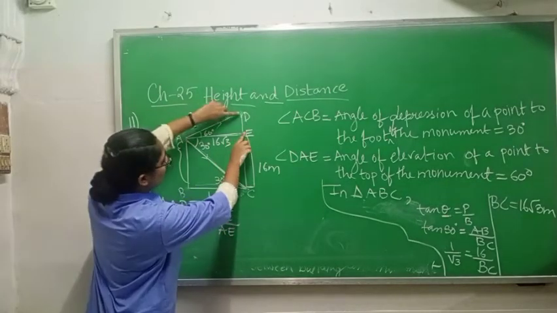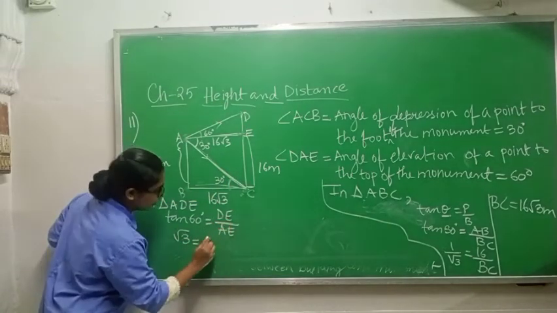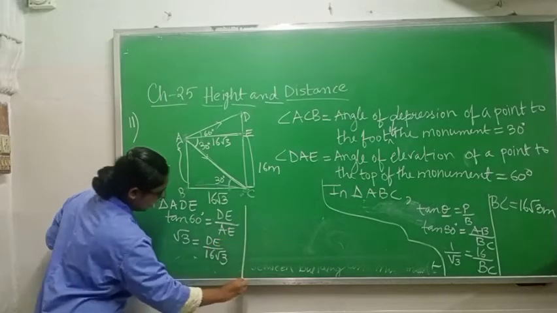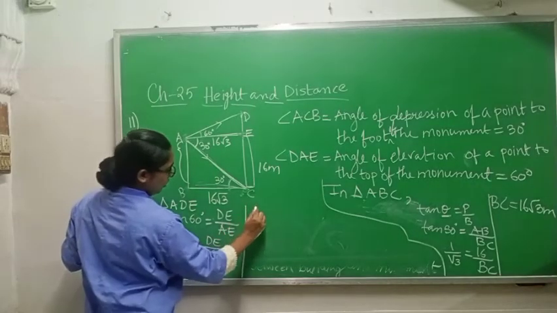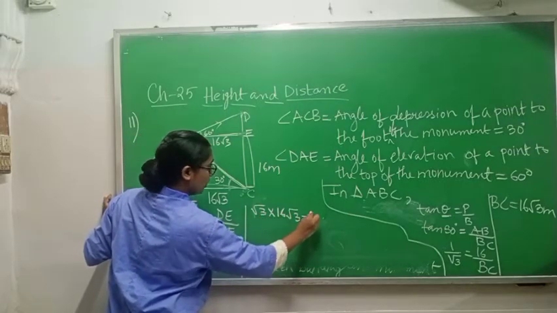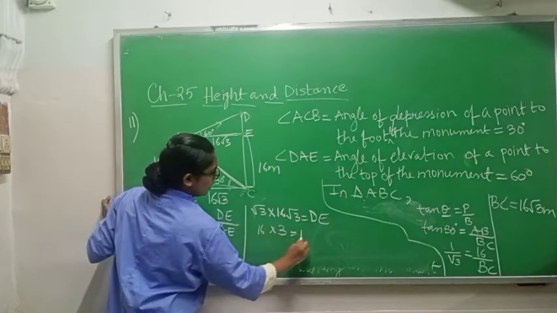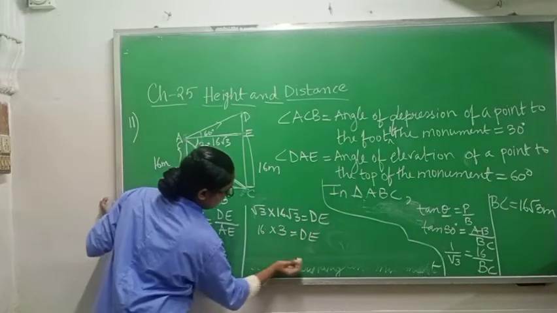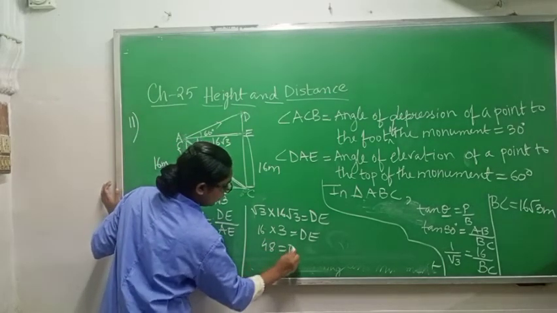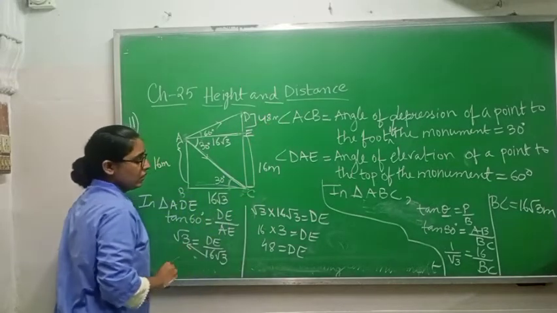This one is perpendicular, this one is base. Tan 60 degree value is root 3, DE you don't know, AE you know, which is 16 root 3. Now do cross multiplication. Root 3 into 16 root 3 equals DE. Root 3 into root 3 is 3, 16 into 3 is 48. So DE you are getting 48 meter, and this is 16 meter.